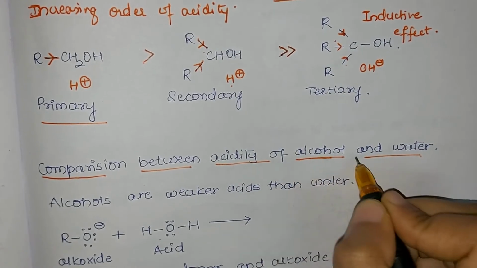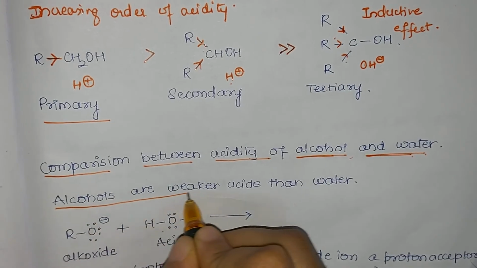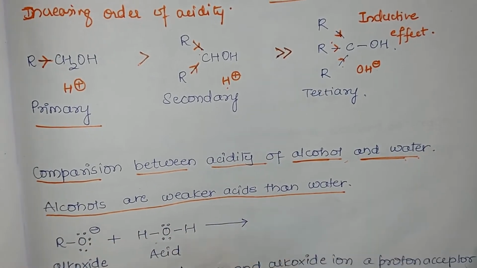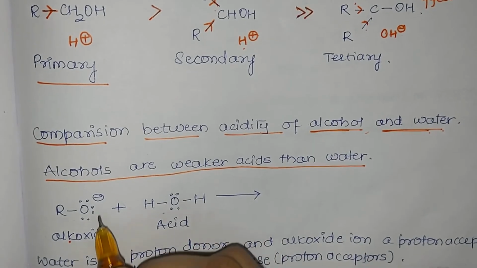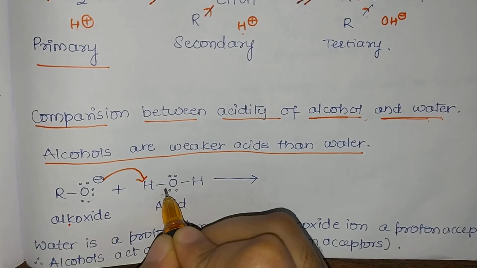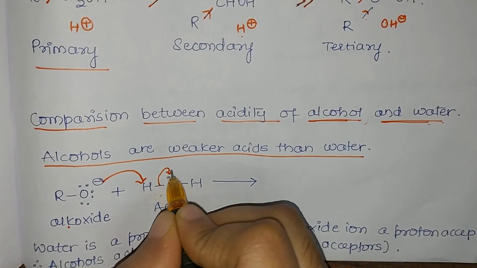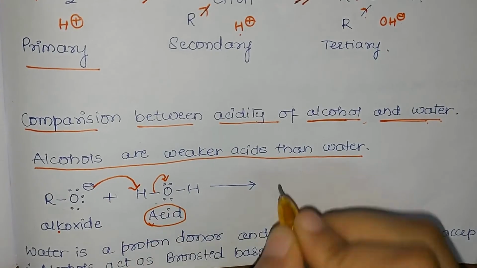Let us compare the acidity of alcohol and water. So in the comparison between the acidity of alcohol and water, which is more acidic? It is seen that alcohols are weaker acids than water. Why is it called a weaker acid than water? Because when an alkoxide ion reacts with water, it gives an electron pair and accepts a hydrogen ion of water.